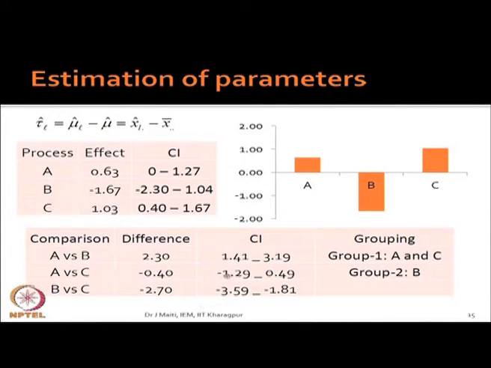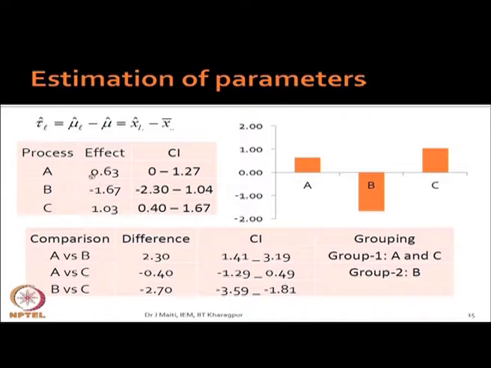Now, see the same example again. We say that for processes A, B, C, A's effect is 0.63, B's effect is minus 1.67 and C's effect is 1.03. If you sum total this, what is happening? How much is it? The sum of all effects will be 0. Keep in mind this one. Here basically a rounding error is there. So, 0.63 minus 1.67 plus 1.03, that is 0. 0.01 or something is coming, but it is a rounding error.